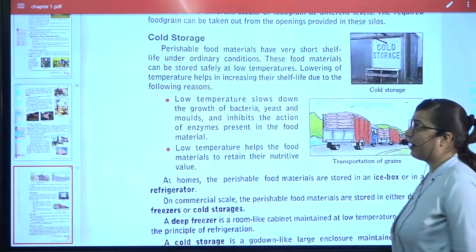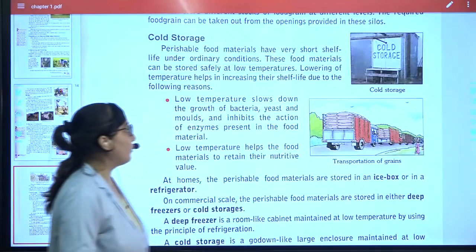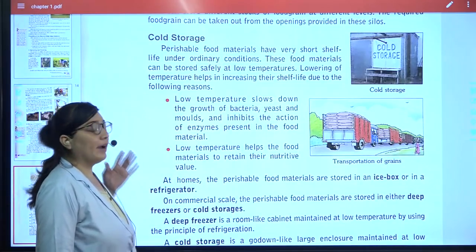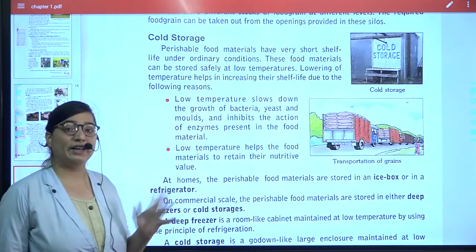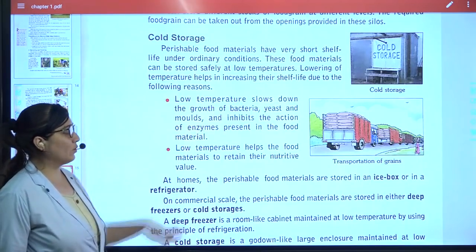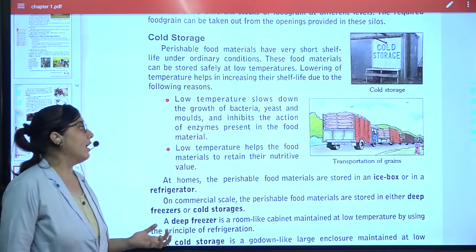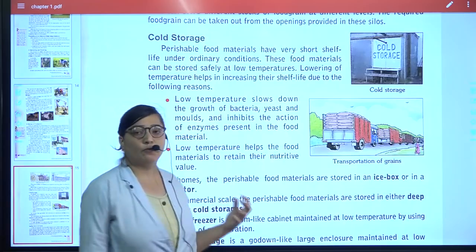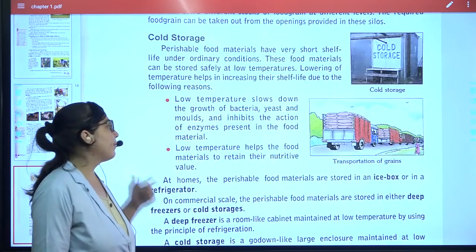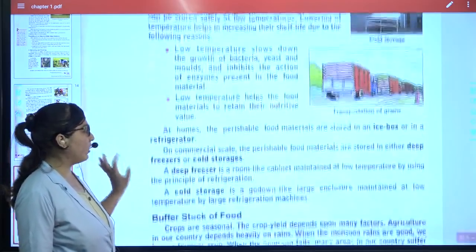Cold storage: perishable food items need a lower temperature, and lowering the temperature will inhibit the growth of bacteria. It will slow down the growth of bacteria, yeast and molds, and ultimately the food will remain good. Low temperature also helps the food material to retain its nutritive value.